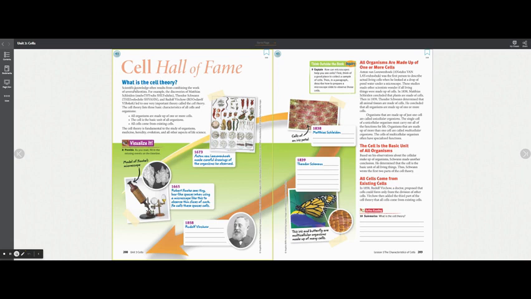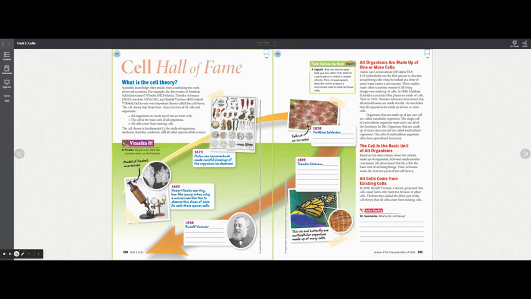So, Cell Hall of Fame. What is cell theory? Scientific knowledge often results from the combining of the work of several scientists. For example, the discoveries of Matthias Schleiden, Theodor Schwann, and Rudolf Virchow led to one very important theory called the cell theory. The cell theory lists three basic characteristics of all cells and organisms. Number one, all organisms are made of one or more cells. Number two, the cell is the basic unit of all organisms. And number three, all cells come from existing cells. The cell theory is fundamental to the study of organisms, medicine, heredity, evolution, and all other aspects of science.